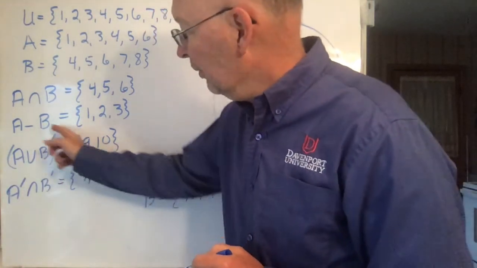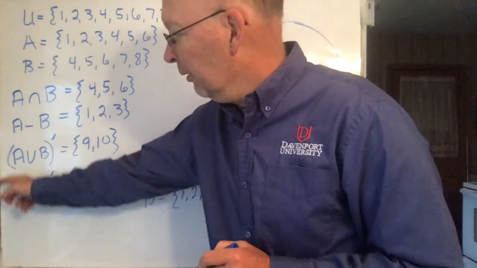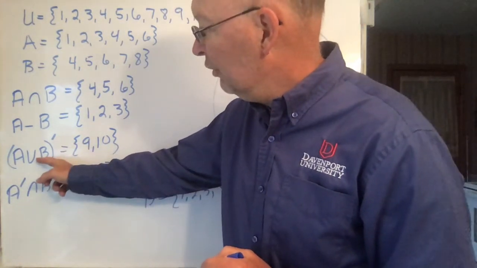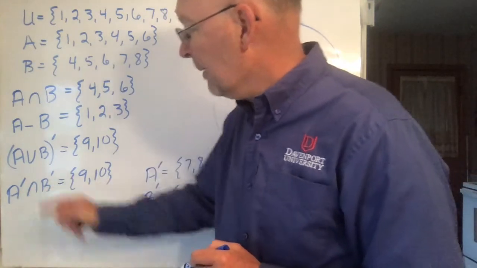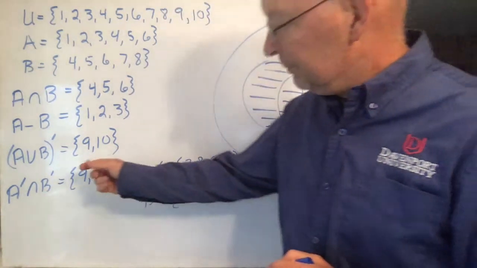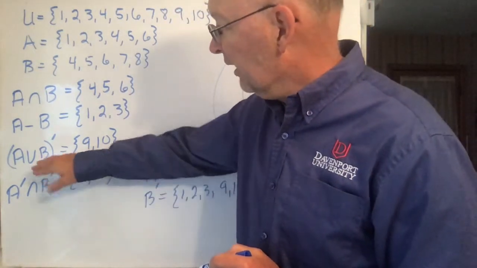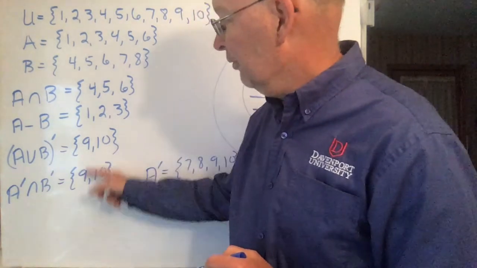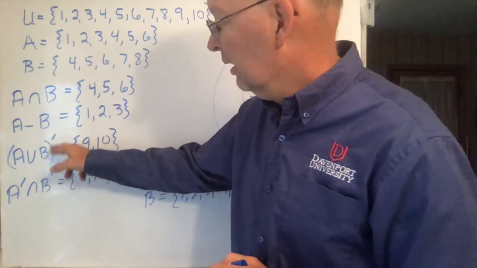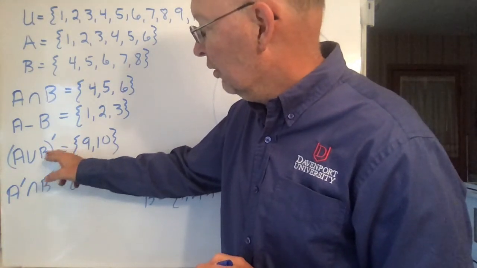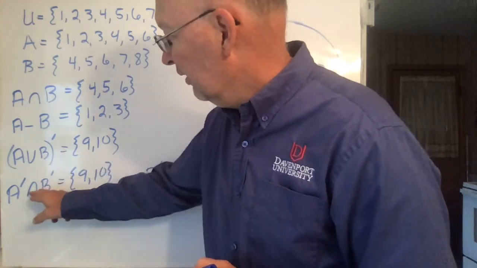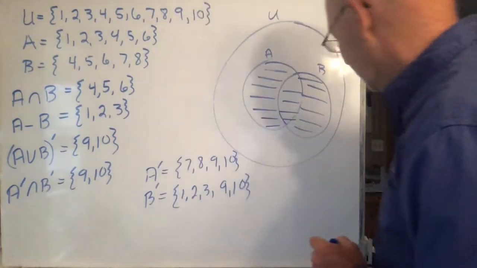This is an example of De Morgan's law, something that we learned in the section, which is that the complement of the union is the intersection of the complements. If you happened to remember that and you'd already done this one and you saw this one, you could have said, oh, the answer must be the same thing, because, as I say, the complement of the union is the intersection of the complements.